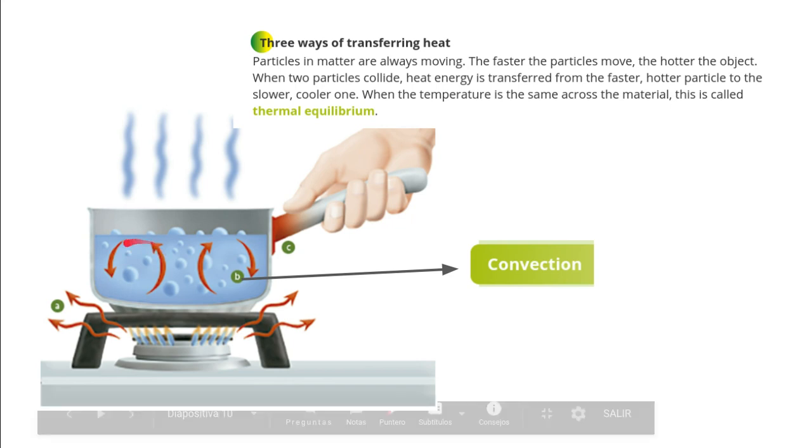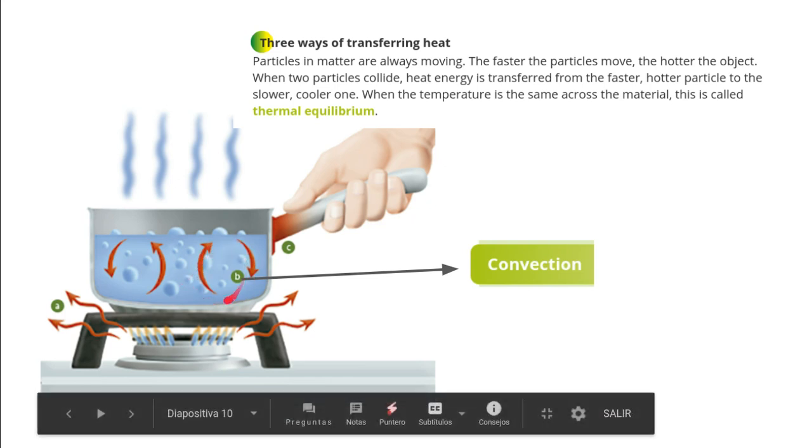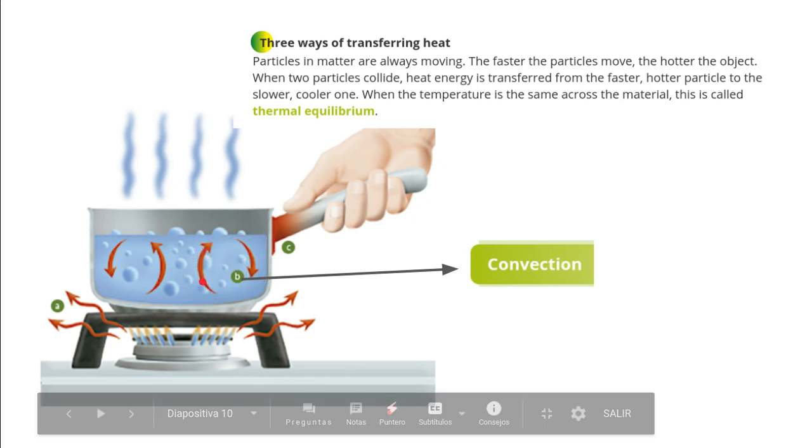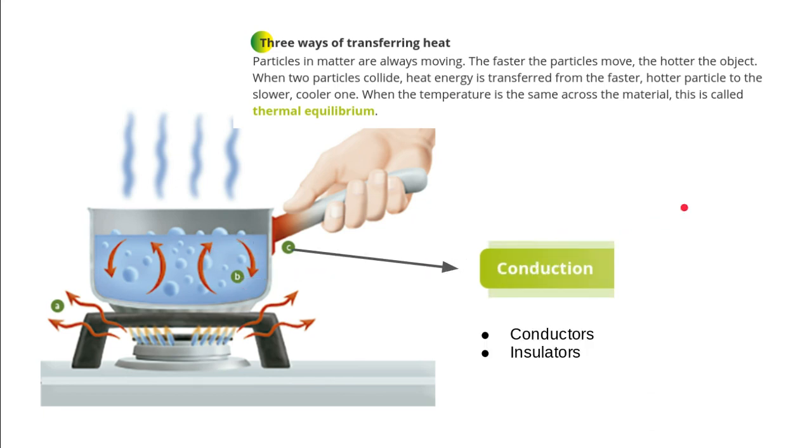Here you can see very well in the picture how this liquid, this water, is making this movement all the time. Yes, hot up, cold down, right? Convection. And the last one is conduction. For conduction, we have to touch, or we have to have two objects in contact. For example, the hand and this handle. Yes, do you see the handle and the hand?